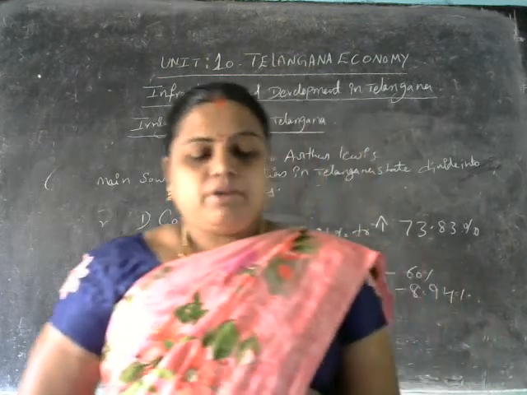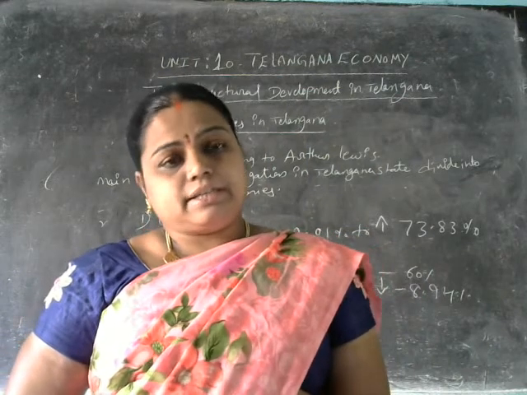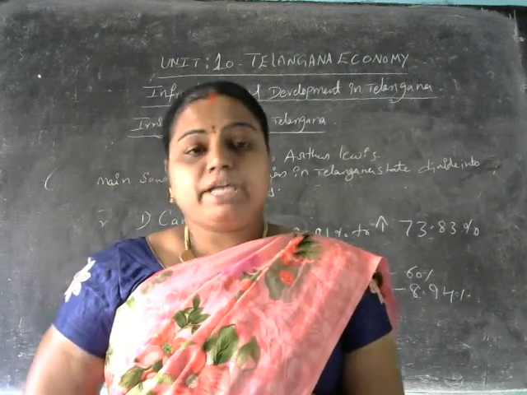From table 10.8 it can be seen that in Telangana tube wells are the main source of irrigation here.